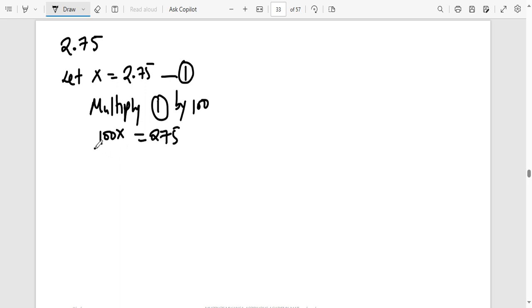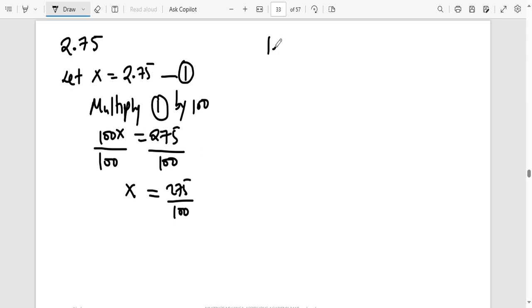The next thing, just divide it through by 100. So this will leave you with x being equal to 275 over 100. I've written it as a fraction, but I need to reduce it to the simplest form. So look for a number that can go into the number on top and the one at the bottom without leaving a remainder. I believe a 5 can go. So keep dividing until you reach the simplest form. So this one was terminating, so you see where we ended.